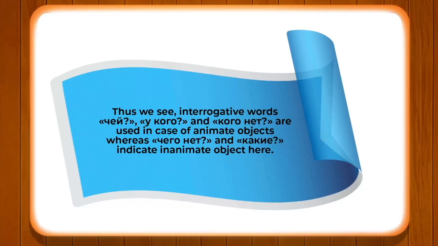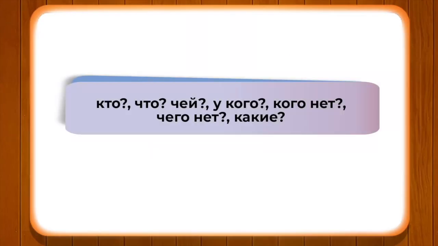To understand it properly, now let's take some examples. The questions would be кто, что, нет, and какие. On the other hand, questions are чей, у кого нет, and чего.